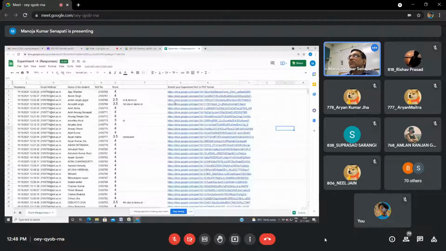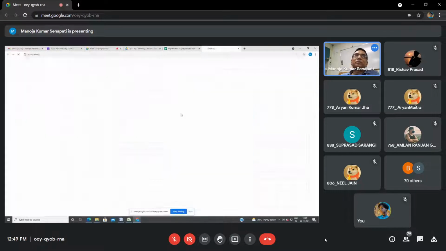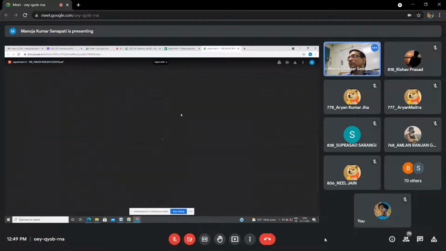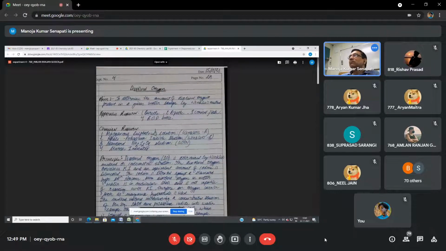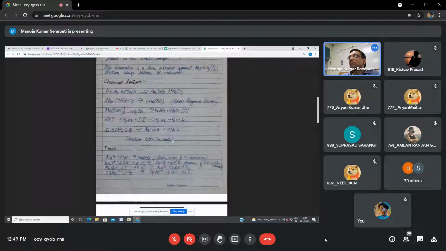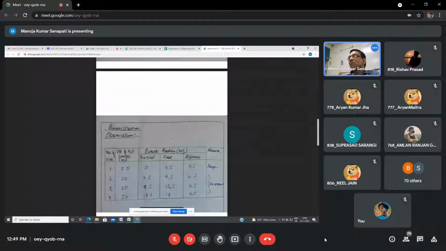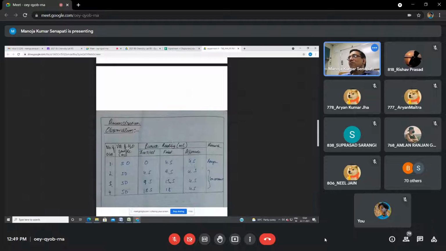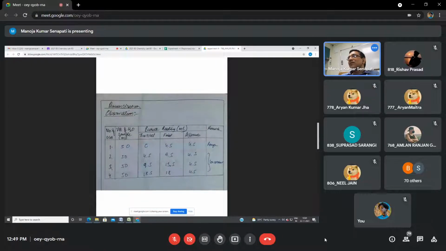Observation table, demonstration observation table. This one is 0, 4.5, 4.5, okay. This is 4.5, 9.5, 4.5, then 9.5, 13.5, 4.5.